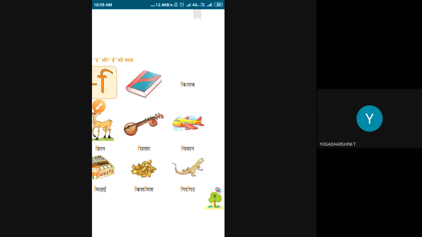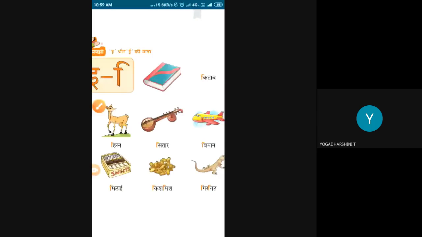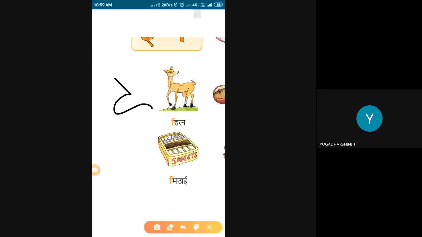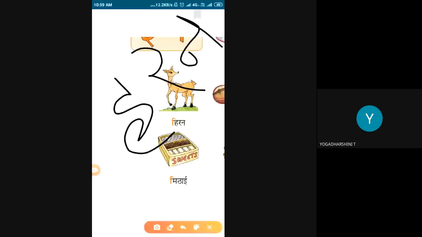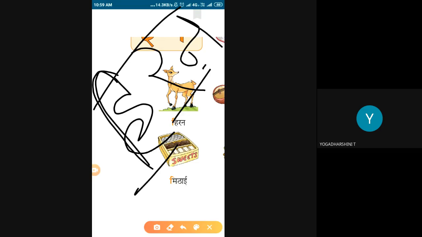See the next one. This is ha, ra. This is na. We are adding the e sign, which is on the left side. If you add the e sign, what will happen? Ha means he. He, ra, in. Heran. So all three are lower sounds only. Heran means what?